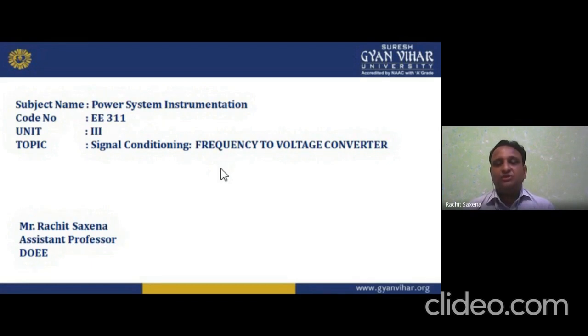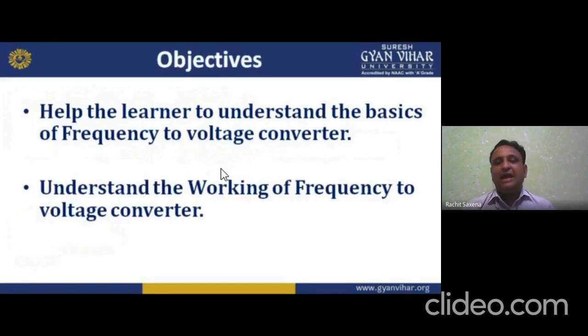Now in this frequency to voltage converter, my objective is to have the learner understand the basics of the frequency to voltage converter. Learner means you, the students. If students don't know what the basics of the frequency to voltage converter are, then how can you understand it?